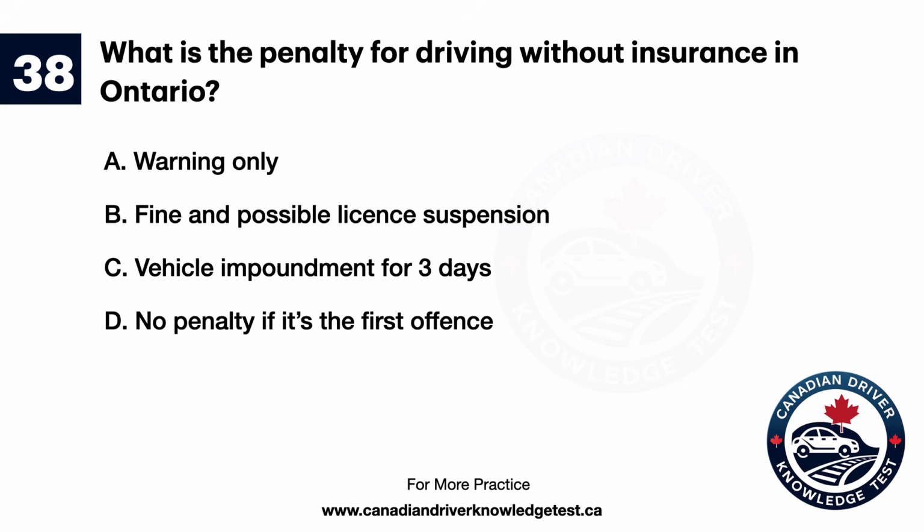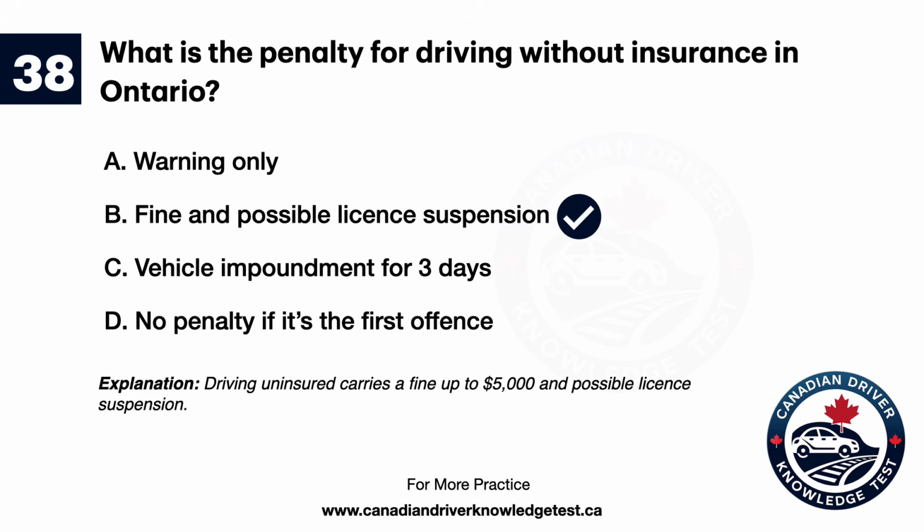Question 38. What is the penalty for driving without insurance in Ontario? A. Warning only. B. Fine and possible license suspension. C. Vehicle impoundment for 3 days. D. No penalty if it's the first offense. The answer is B. Fine and possible license suspension. Explanation. Driving uninsured carries a fine up to $5,000 and possible license suspension.